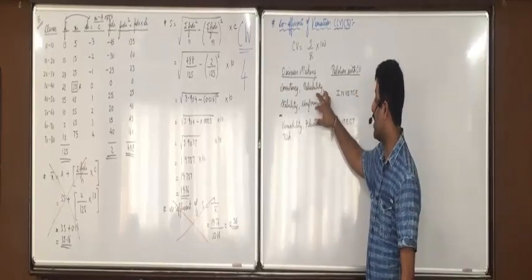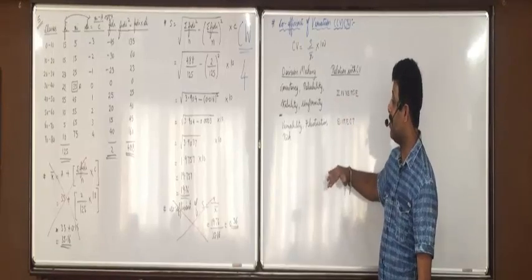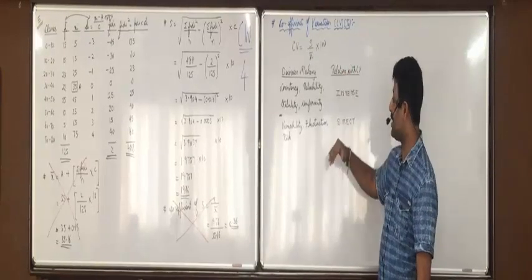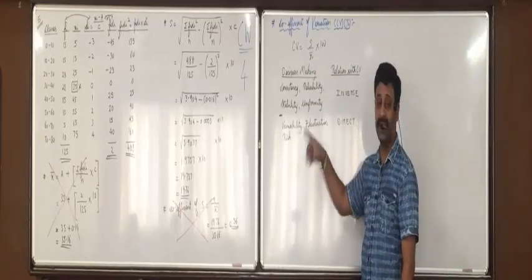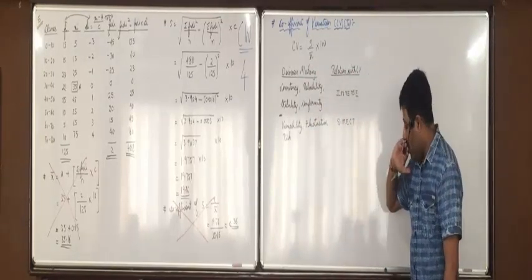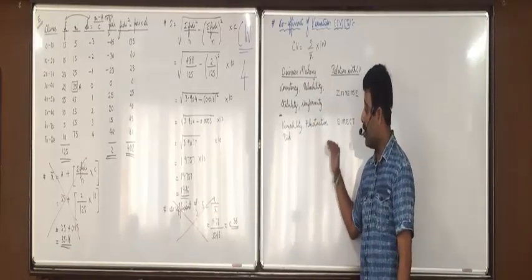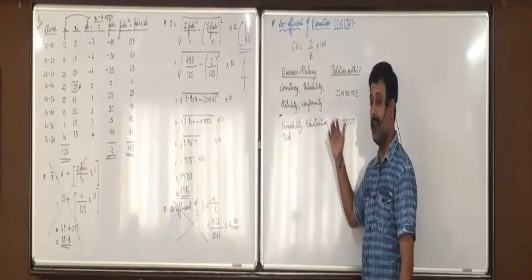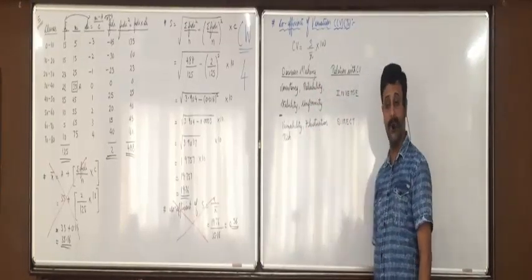So these four things are inverse relation. Less CV, more consistent. Less CV, more reliable. Less CV, more stable. Less CV, more uniform. And these three things are direct. More CV, more variable. More CV, more fluctuating. More CV, more risky.